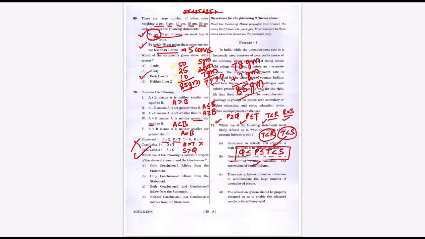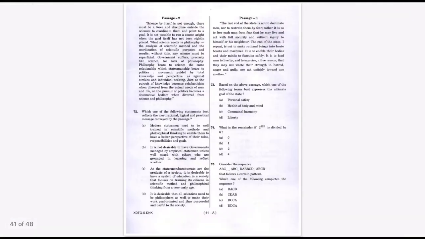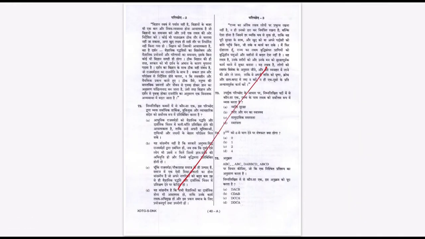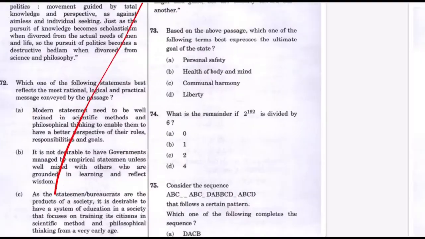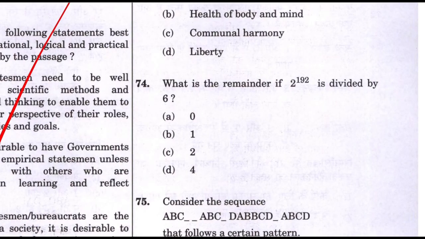This is done. You just have to understand what the symbols mean and convert them into P and Q form. Then find the relation between all these P, Q, R, S, and then you will find the answer. If you don't have any question, the next question we are going to do is question number 74. I will leave this question for you because we have done such a question already in the remainder theorem.